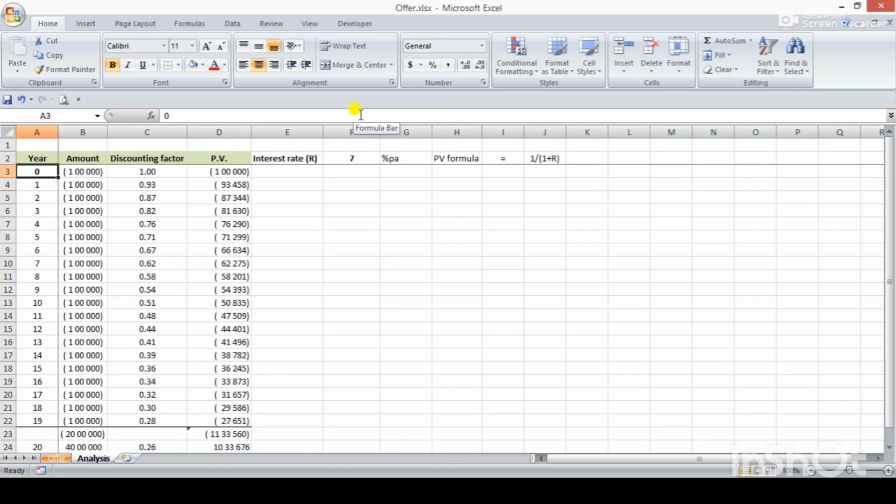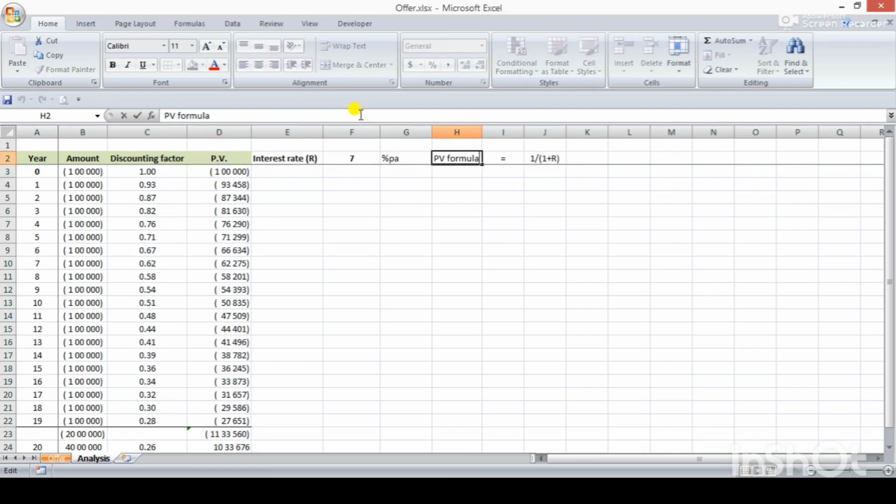In the initial beginning, 1 lakh at year 0, because I am giving it on the spot, and then after every 1 year I am giving 1 lakh till year 19. So the total comes to 20 lakhs. Now here comes the importance of present value, that is the interest factor. I have taken an interest rate of 7%, which is almost near to PPF investment, where we get interest at the rate of around 7%.